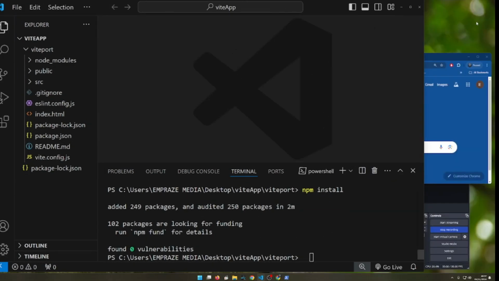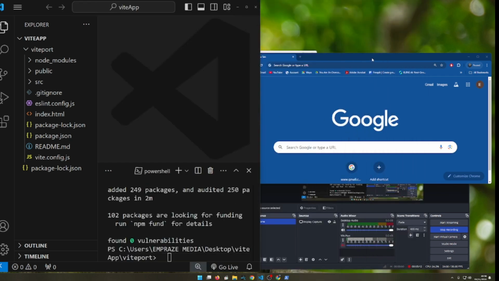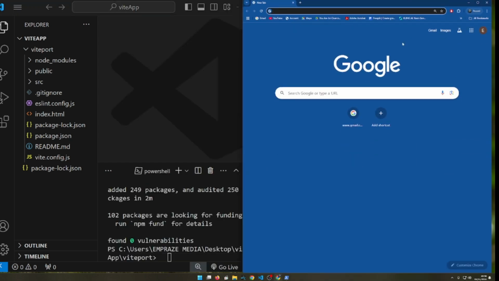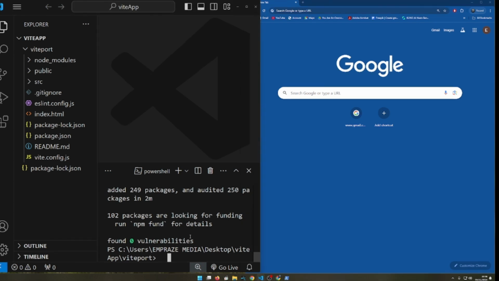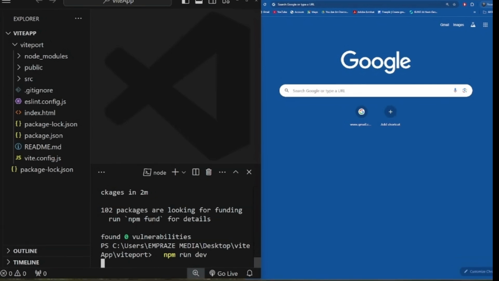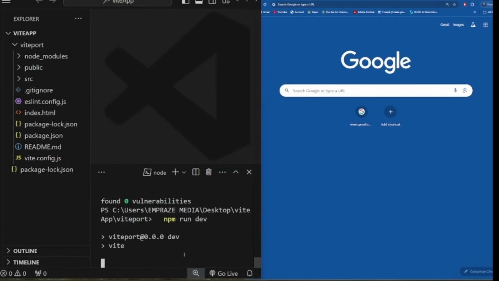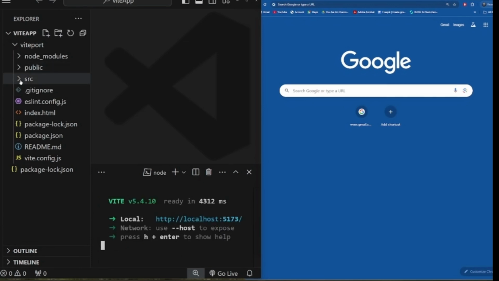So next, you have to run this file. Open your Chrome on one side of the screen, and then we type npm run dev command to run this in Chrome. Alright guys, it's up and running.